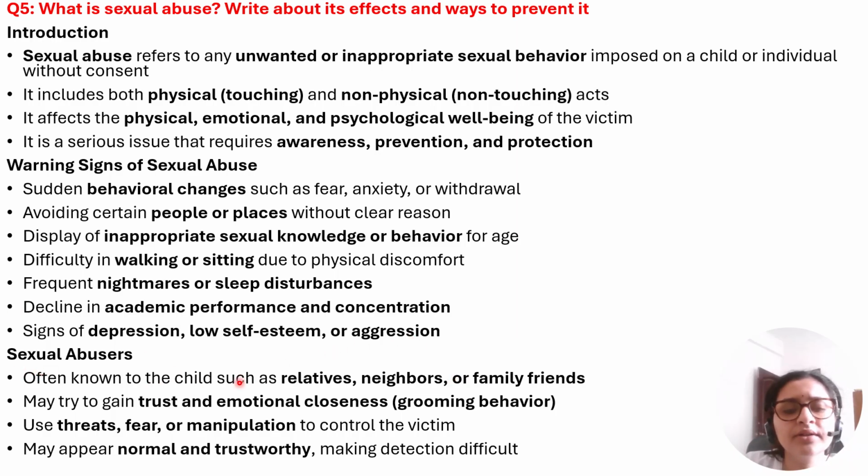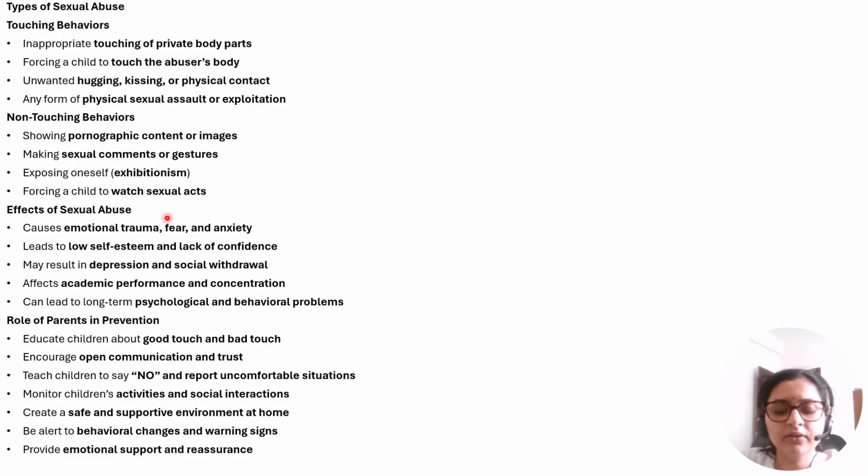Who are sexual abusers? Sexual abusers might not be someone unknown, they might be our own relatives, our own neighbors, or family friends. Sexual abusers generally gain trust and emotional closeness with the victim. This is called grooming behavior. Before performing any sexual act, they try to gain trust and closeness. They use threats, fear, or manipulation to control the victim. They may appear normal and trustworthy outside, so it is generally very difficult to detect these sexual abusers.